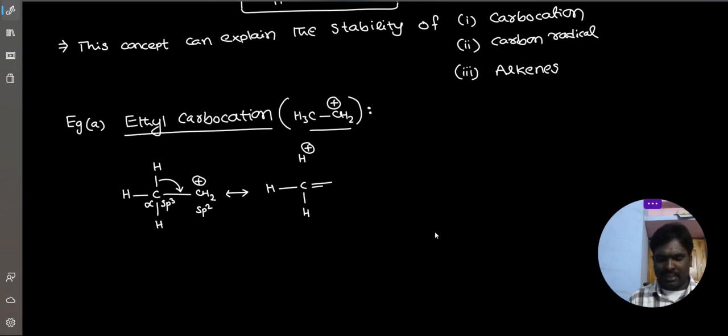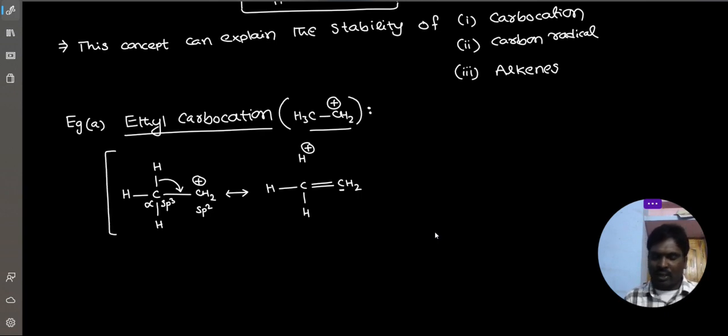Now here a double bond exists. Observe this carbon, around this carbon how many bonds are there? Double bond, sigma bond, sigma bond. So total 4 bonds. 4 bonds means 8 electrons. Octet satisfied, stabilized. Is it right or not? CH sigma bonded electrons can stabilize the adjacent carbocation. This is the main concept.